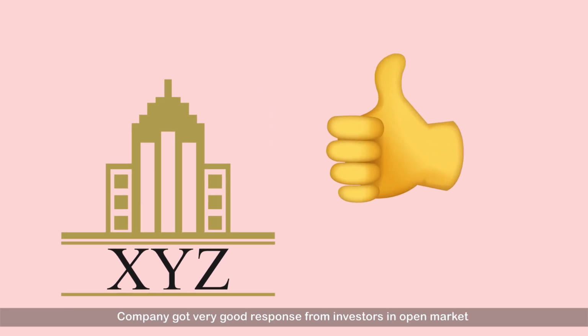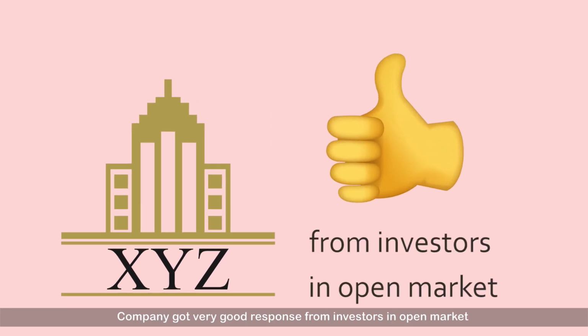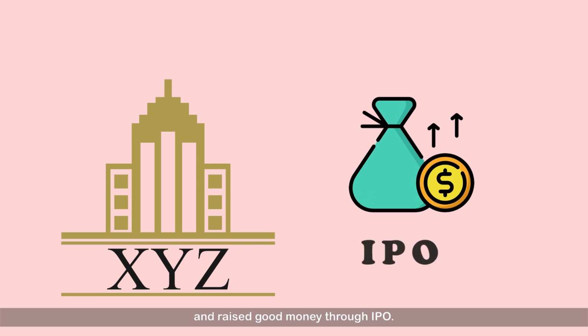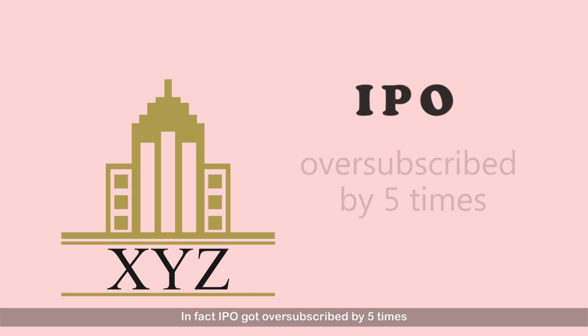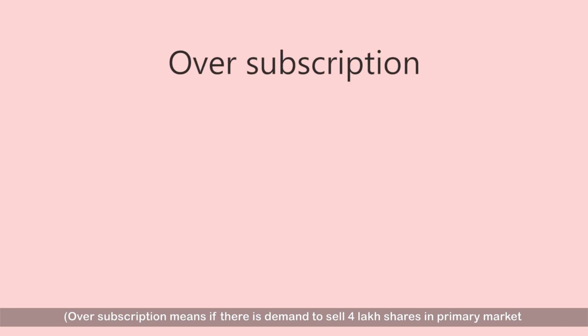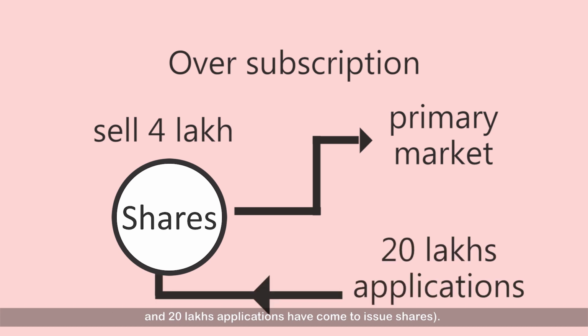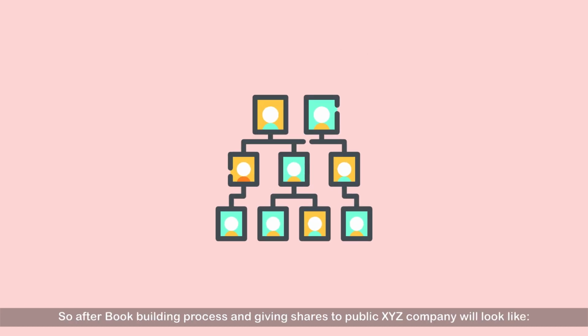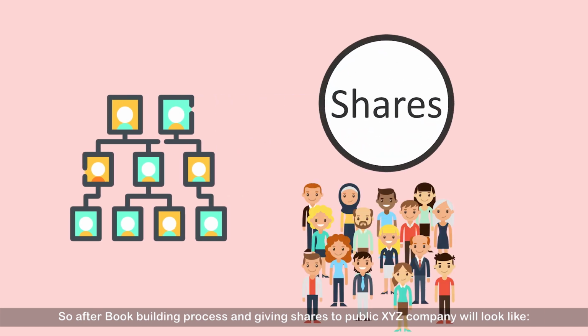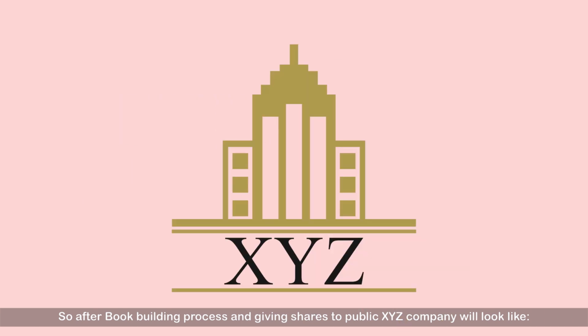The company got a very good response from investors in the open market and raised good money through the IPO. In fact, the IPO got oversubscribed by 5 times. Oversubscription means if there is demand to sell 4 lakh shares in the primary market and 20 lakh applications have come to issue shares. So after the book building process and giving shares to the public, XYZ company will look like this.